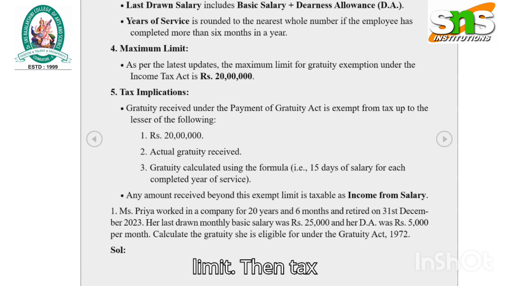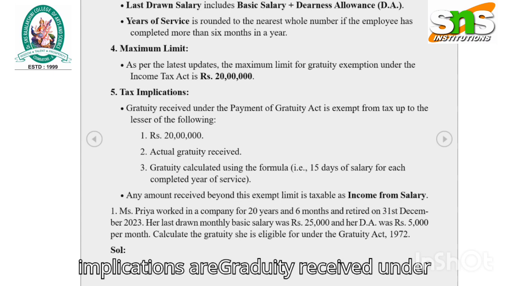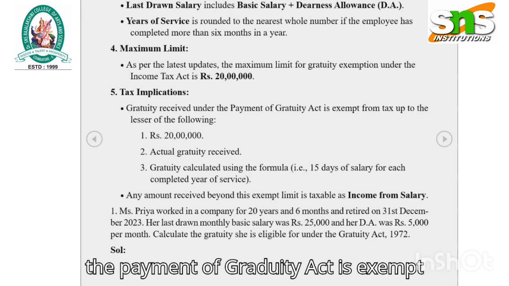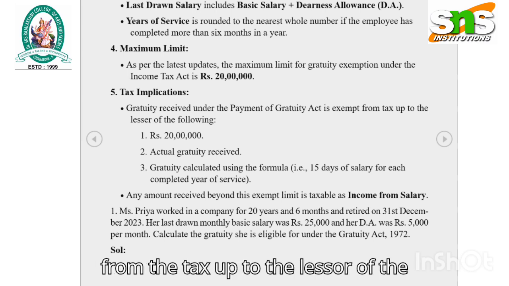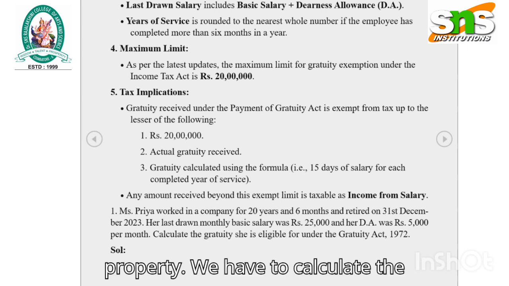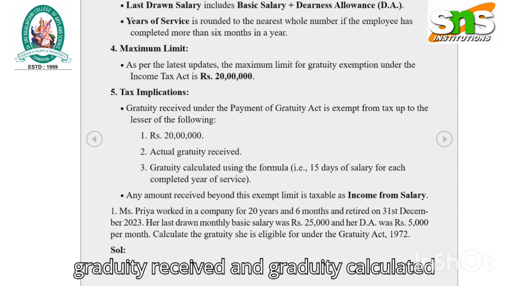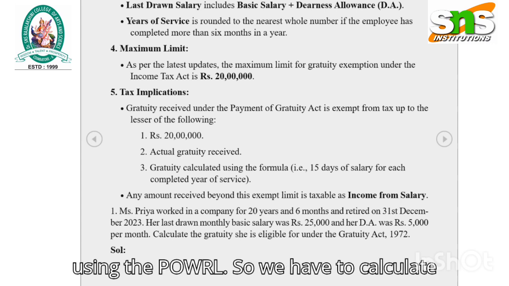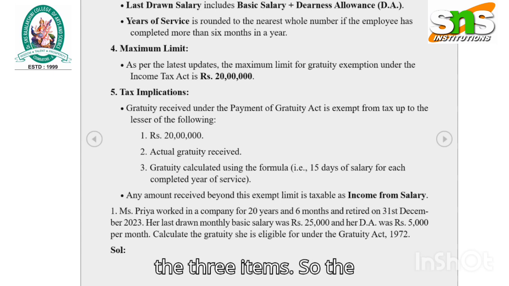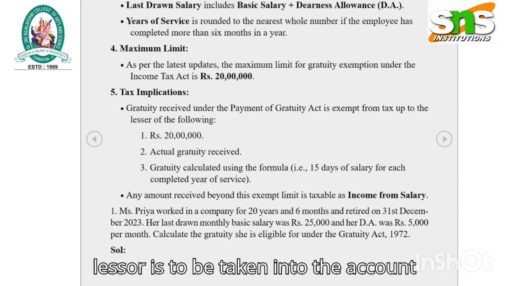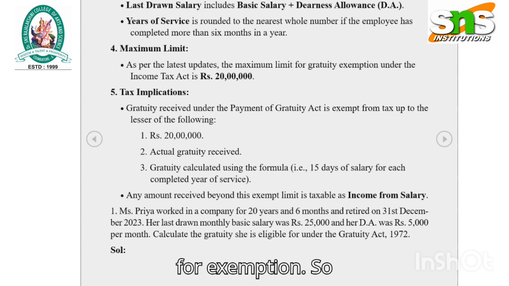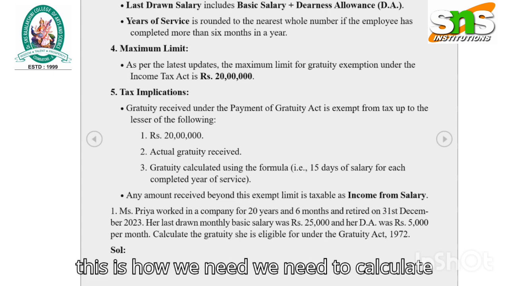Then tax implications. Gratuity received under the Payment of Gratuity Act is exempt from tax up to the lesser of the following. We have to calculate the maximum exemption of 20 lakhs, the actual gratuity received, and the gratuity calculated using the formula. So we have to calculate the 3 items. The lesser is to be taken into account for exemption. So this is how we need to calculate gratuity.